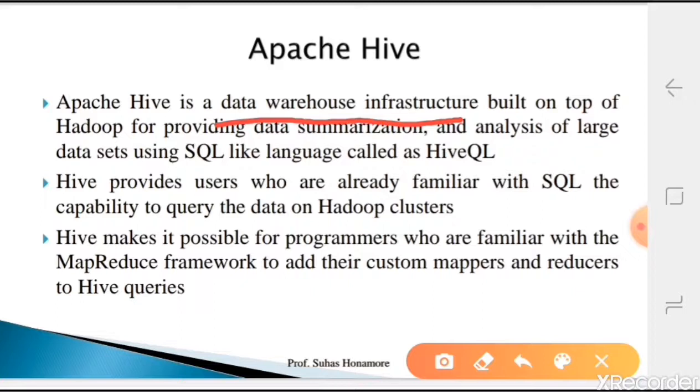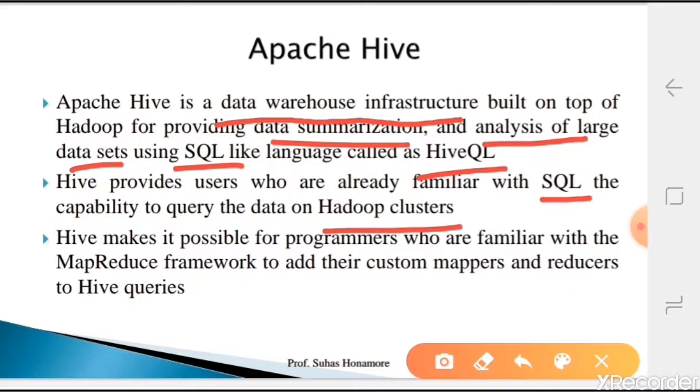It provides data summarization and analysis of large databases, and it looks like a SQL platform that we call HiveQL. It is almost the same as SQL, but internally it is related to the Hadoop clusters.